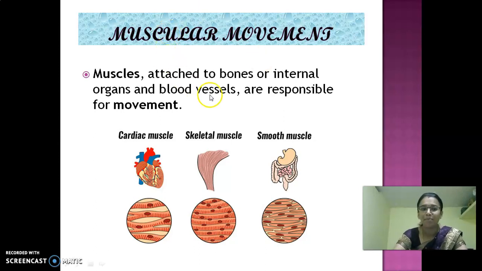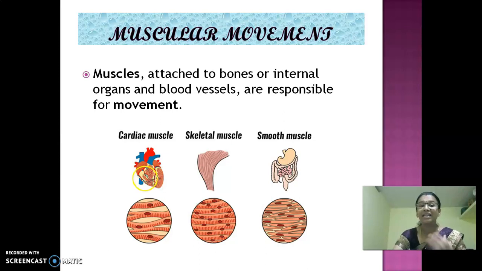Look at here. Muscles attached to the bones or internal organs and blood vessels are responsible for this type of movement. So the muscles which are found in the body are responsible for muscular movement. We have totally three types of muscle. They are cardiac muscle. What do you mean by cardiac, children?